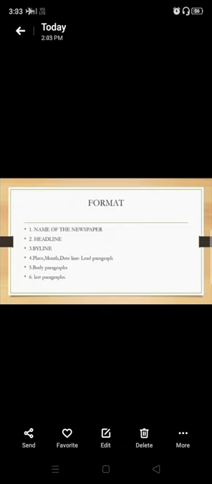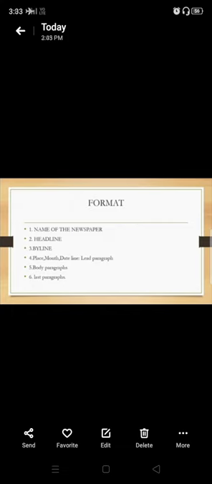See, we have many local dailies or national dailies, local dailies like Nagaland Post, Eastern Mirror, and national dailies like the Telegraph, the Times of India, okay? So the name of the newspaper should be written first, in the center of your report, okay, on the top.